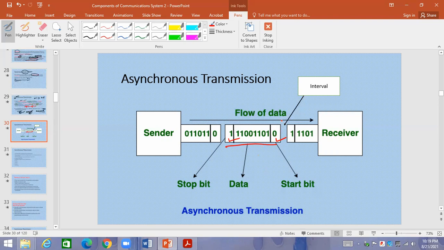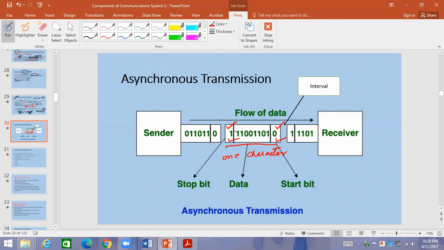What is this? This complete is basically one character. One character you are sending, and for that character you are using one start bit and one stop bit, and in between the start bit and stop bit there are some bits. So this makes the data flow.